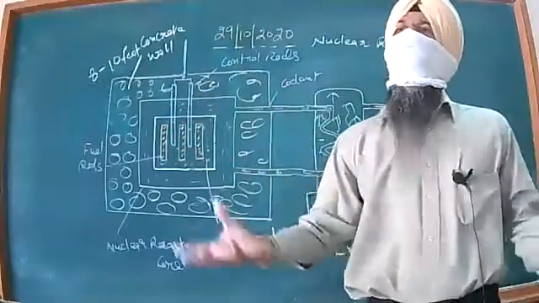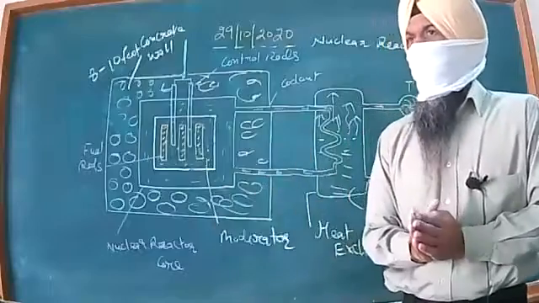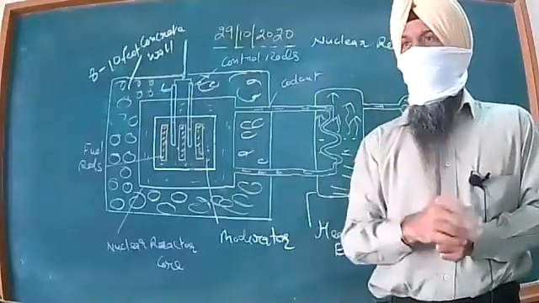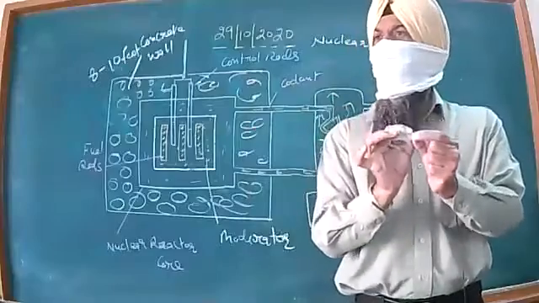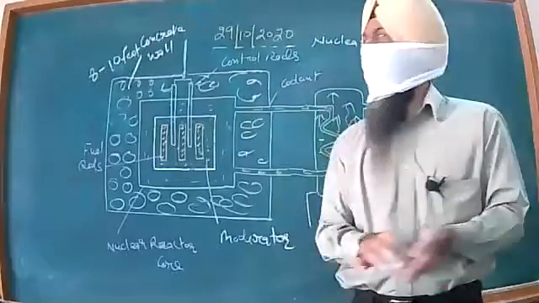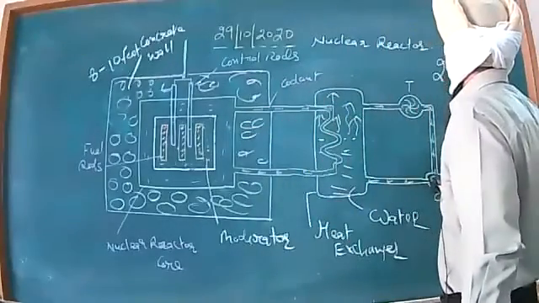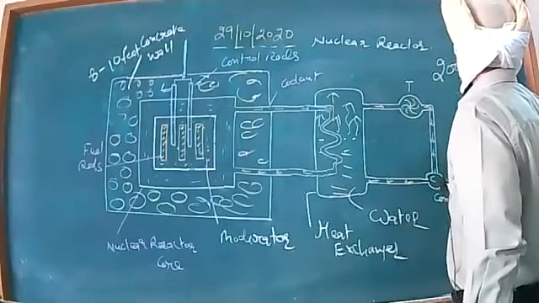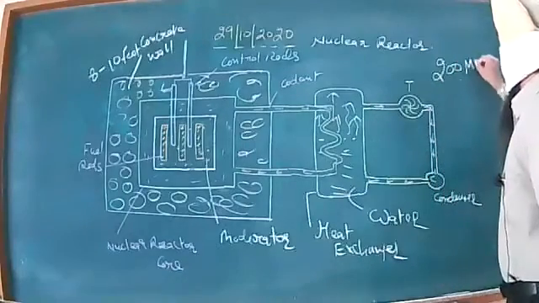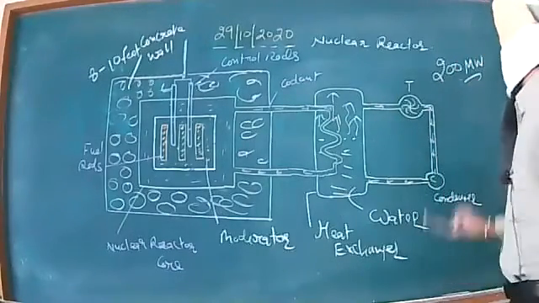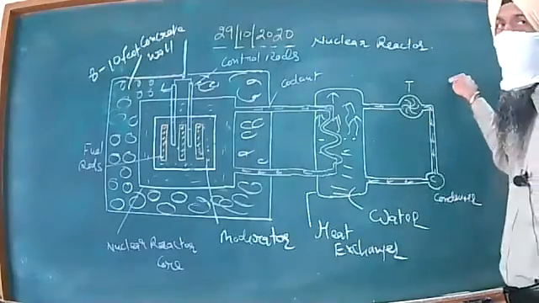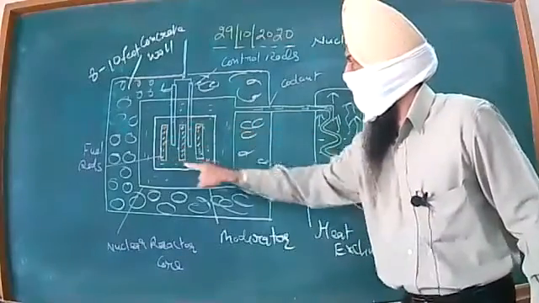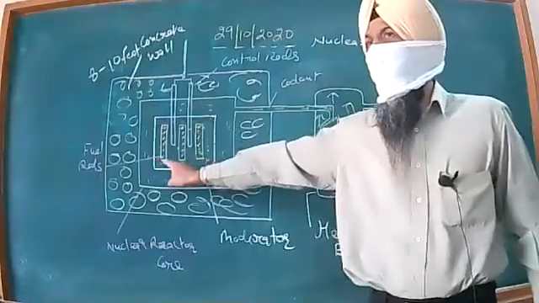Now, what will be the outcome? In a single step, when 1 neutron collides with 1 uranium 92 to 35 atom, approximately 200 megawatt energy is produced, and this is sufficient enough to create a large amount of heat over here.